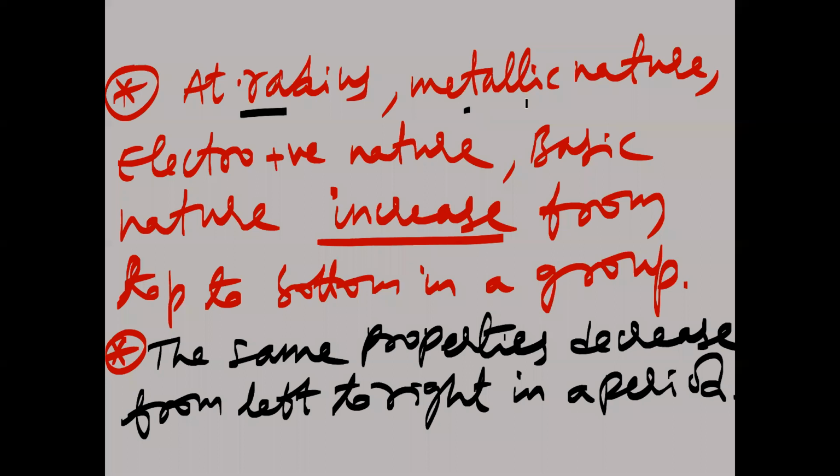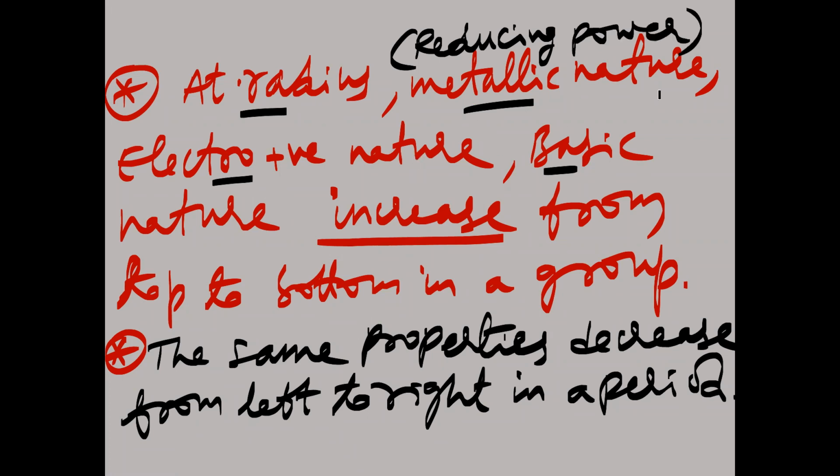Atomic radius, metallic nature, metallic character, electropositive character, basic nature, and also what we can say, reducing nature, right? Metallic nature is nothing but reducing nature, reducing power or reducing ability. So reducing power and metallic nature are both the same. More metallic, more electropositive. More electropositive, more reducing nature. Is the concept clear? This is the point we have to understand.